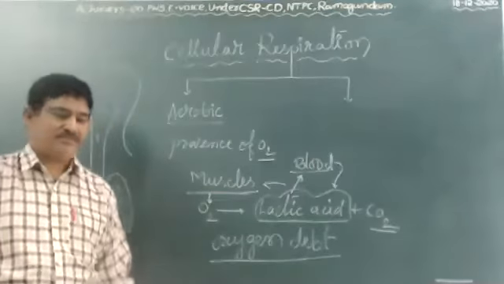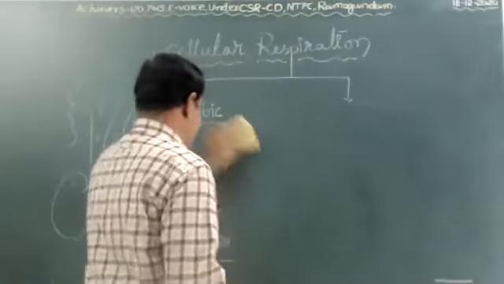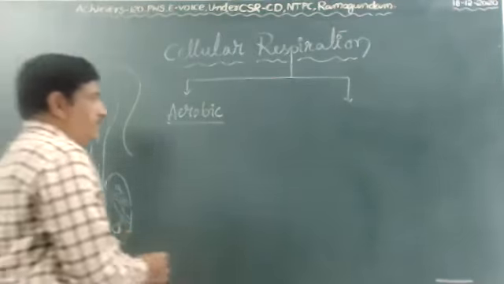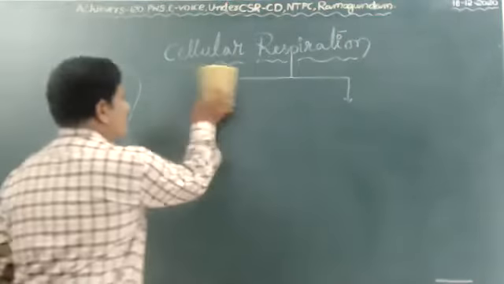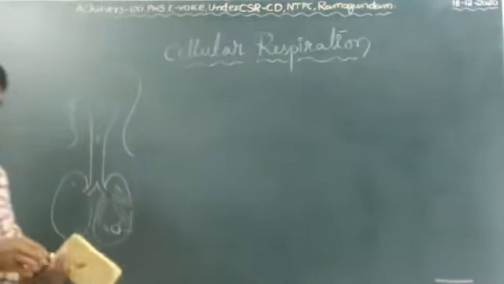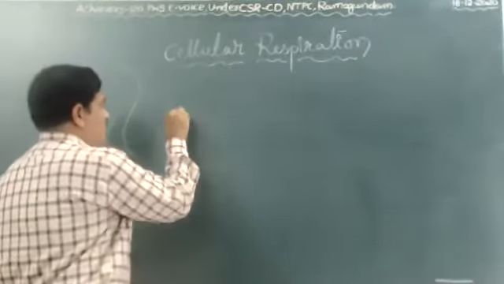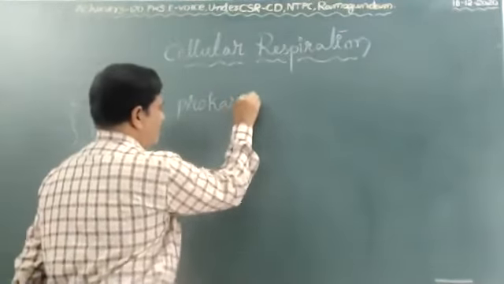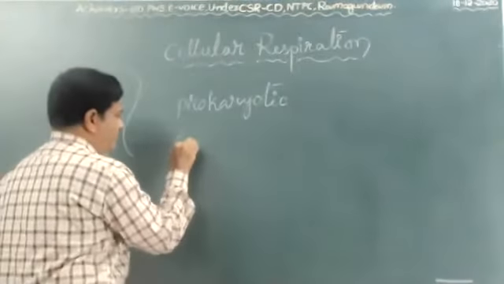Okay, children. Next topic. You know very well, you have studied, there are two types of organisms based on cell: prokaryotic and eukaryotic.